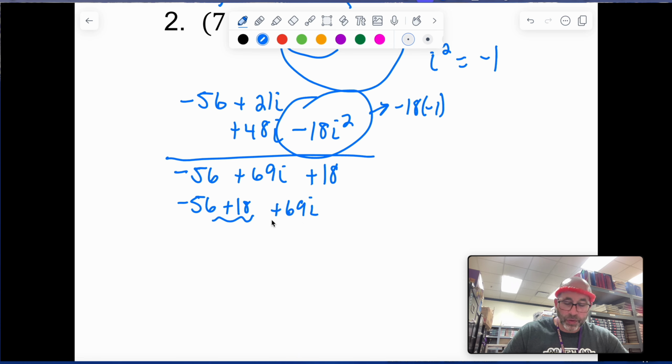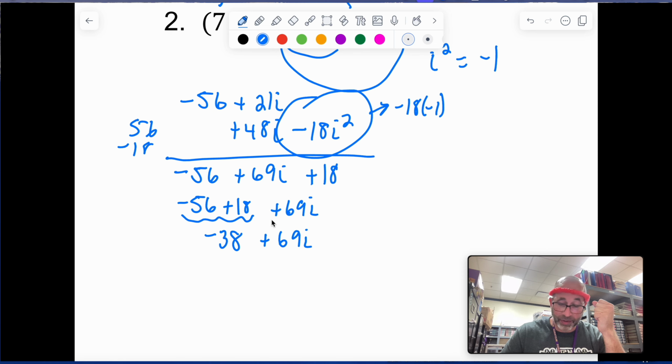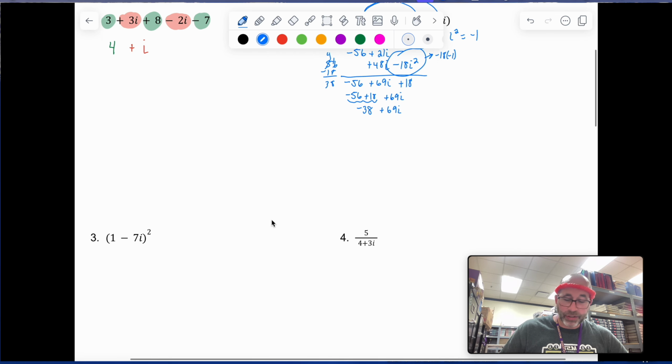And we could just go ahead and throw those together. And we have, what is that, negative 38 plus 69i, right? 56 minus 18. I'm sorry, I'm having a brain fart. I just finished lunch and my brain is just not with me. Yeah, negative 38 plus 69i. There you go. I was right. All right, so that would be the answer on that one.